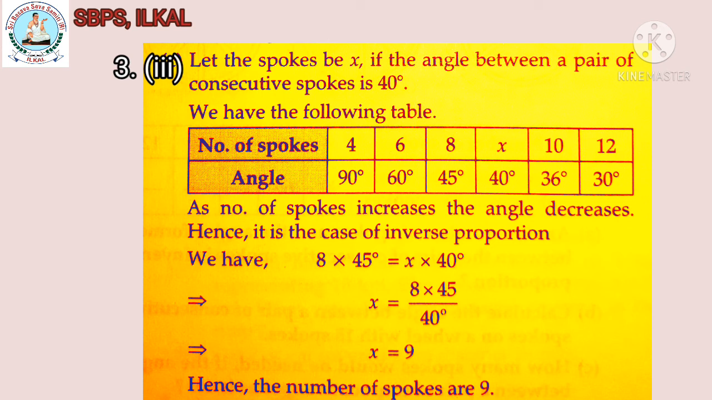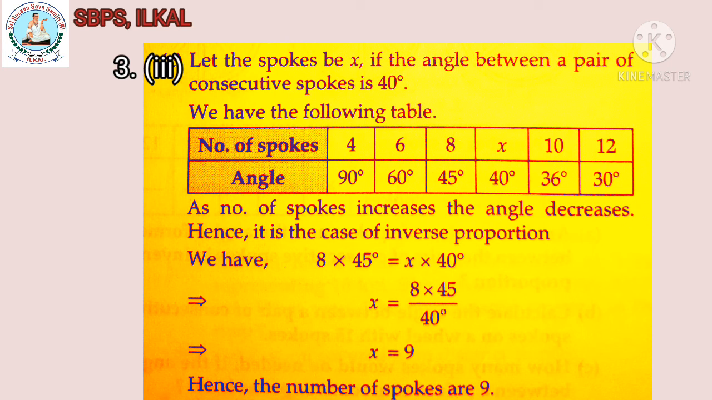Third solution, let the number of spokes be x if the angle between a pair of consecutive spokes is 40 degree. We have the following table. Number of spokes 4, then each angle will be equal to 90 degree. If the number of spokes is equal to 6, each angle will be equal to 60 degree. If it is 8, then each angle will be equal to 45 degree. If the number of spokes is equal to x, then each angle will be 40 degree. Here we have to find the value of x. And they gave, if the number of spokes is equal to 10, each angle will be 36 degree, and if it is 12, then each angle will be equal to 30 degree.